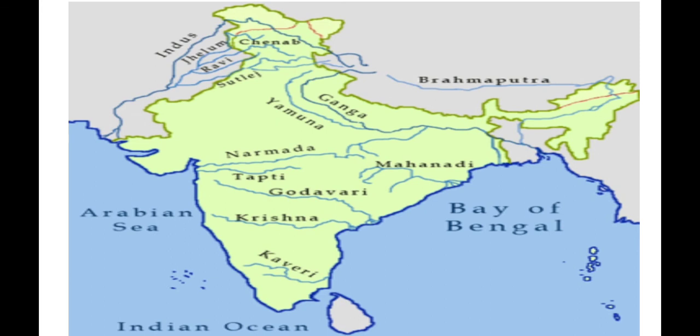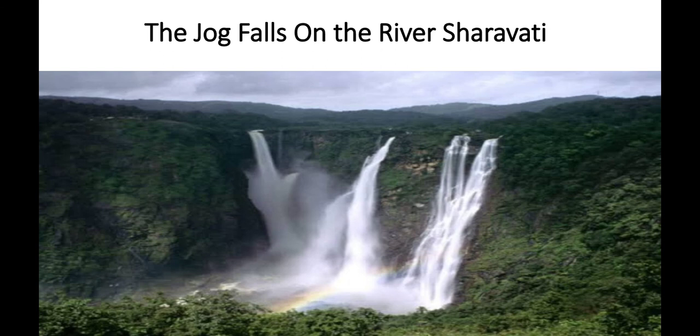Okay, next one is the Jog Falls. The Jog Falls is a very prominent waterfall in Karnataka, in Shivamogga district. It is created by the Sharavati river.